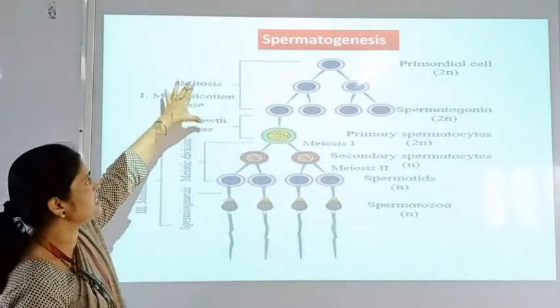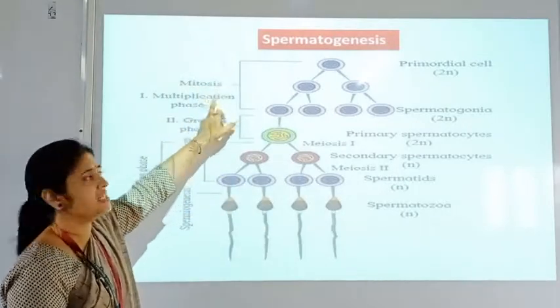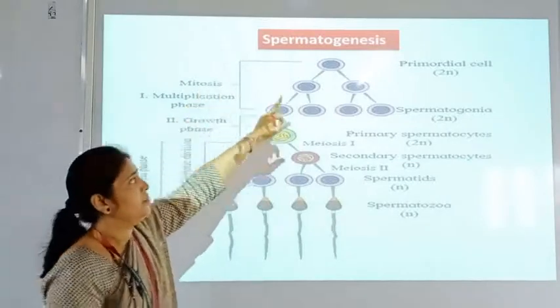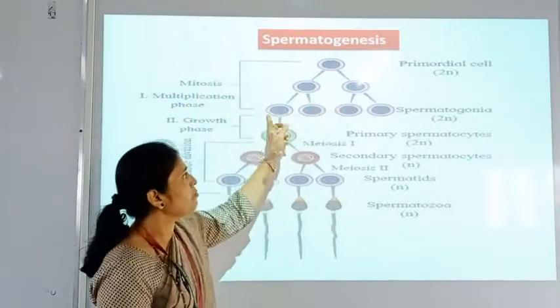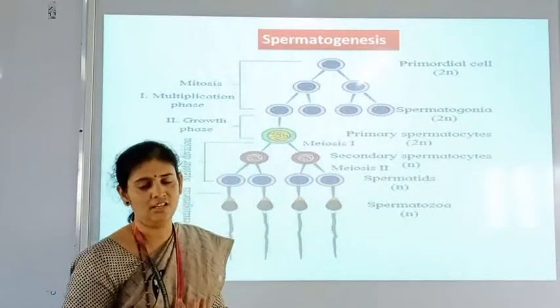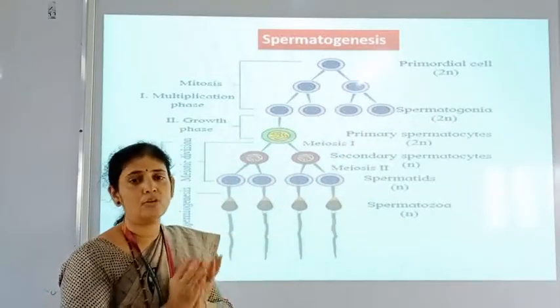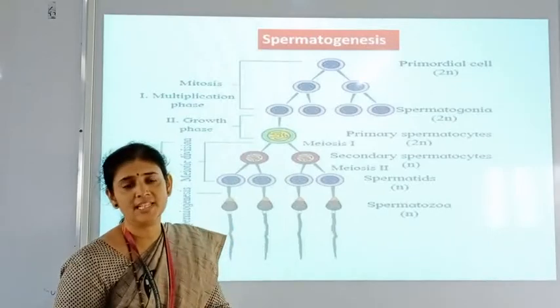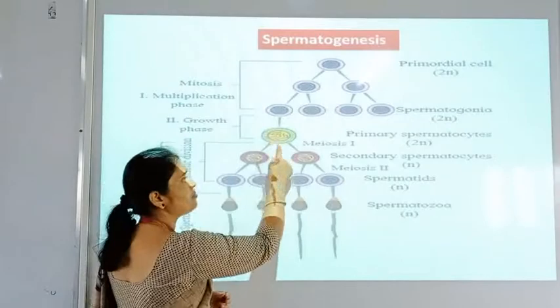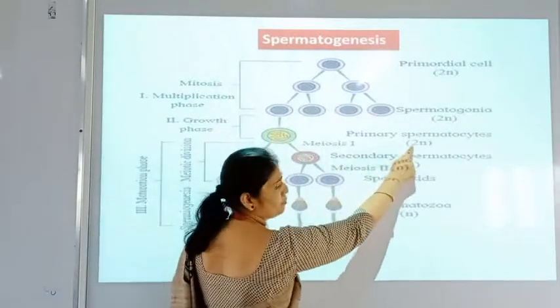So first is the multiplication phase, where mitosis is taking place, and due to mitosis, primordial cells form a number of cells called spermatogonia, which are diploid in nature. Then the growth of spermatogonium takes place, and after growth, that spermatogonium is called a primary spermatocyte, which is also diploid.